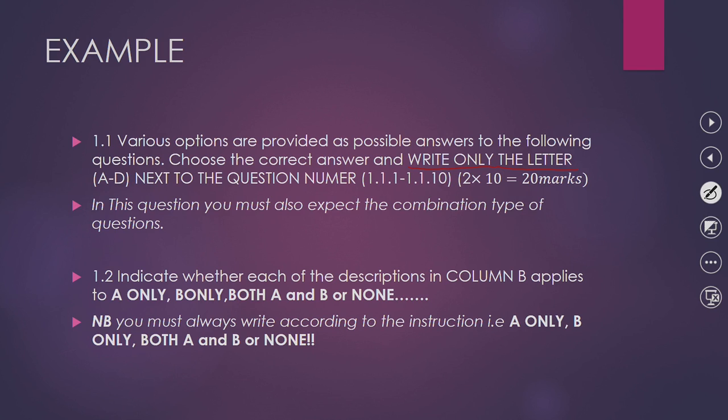So you are not expected to write the description. If the description or the term is in B, you do not write the term or the description in B, but you only write